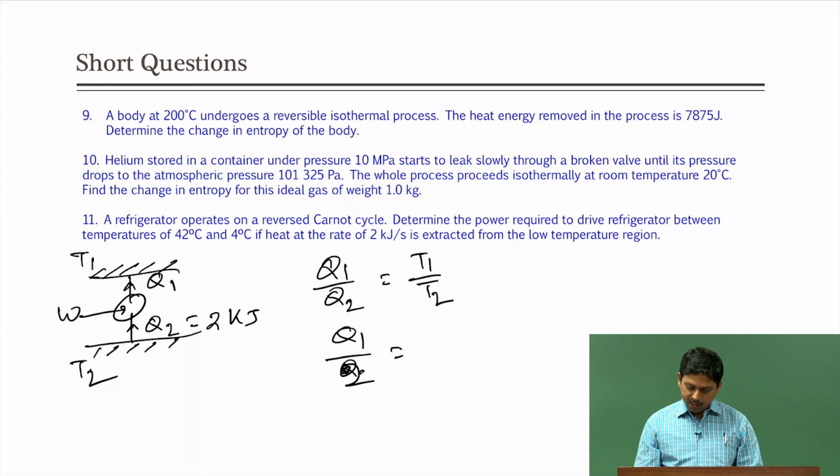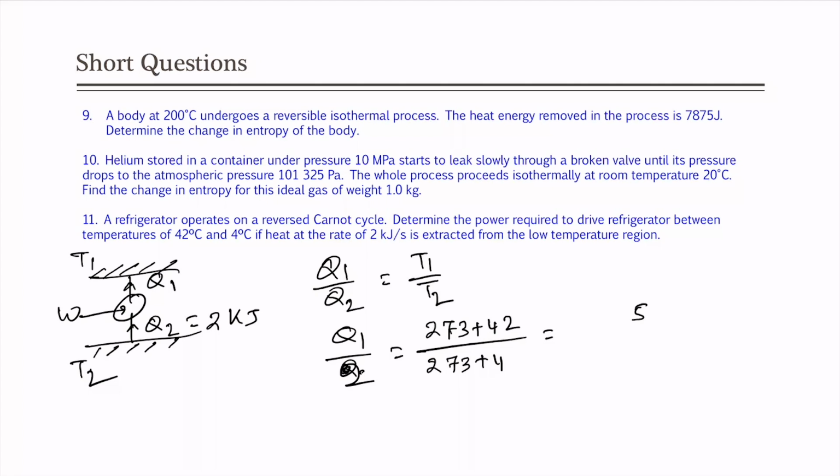T1 is the high temperature, which is 273 plus 42 degree, and T2 is 273 plus 4 degree, giving us 315 by 277. So Q1 is 315 by 277 into 2, which is 630 by 277.